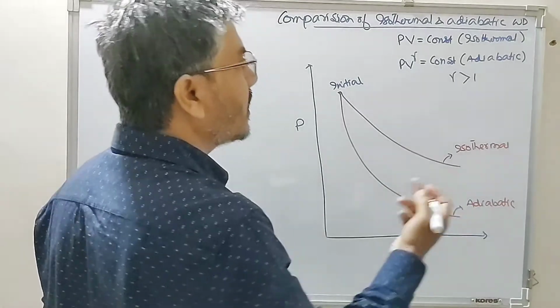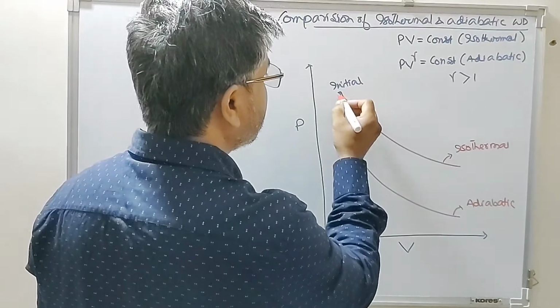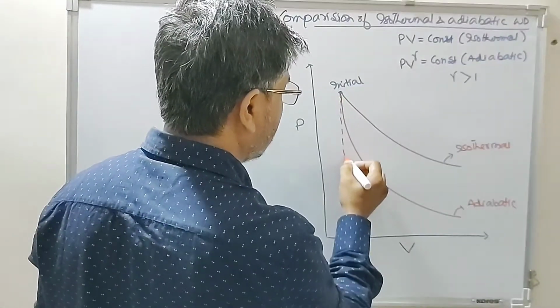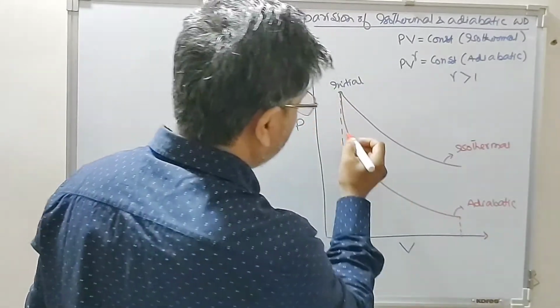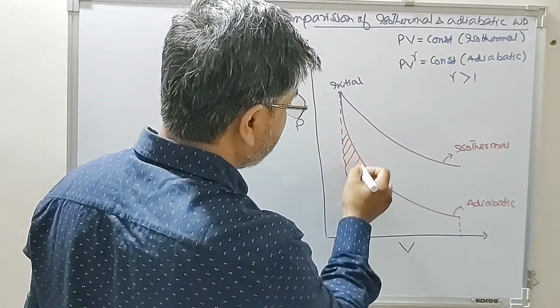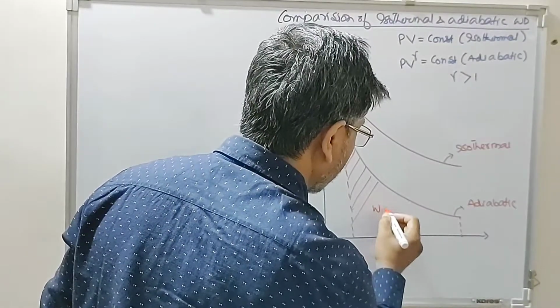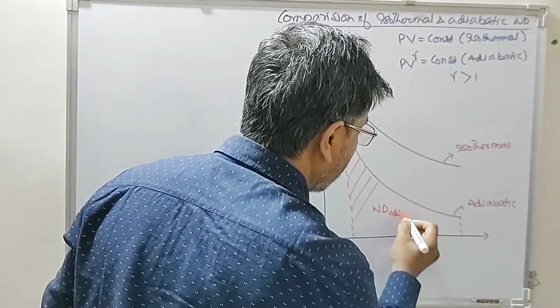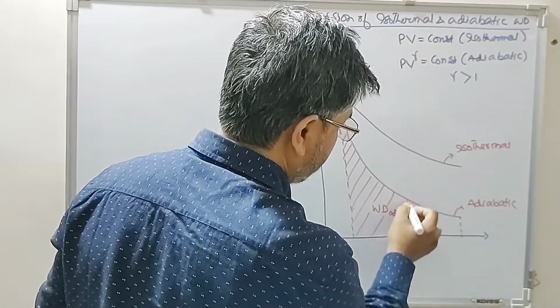So the area under the graph represents the work done, therefore the work done for this adiabatic process. This is the net work done for adiabatic process. So this is work done adiabatic, this area.